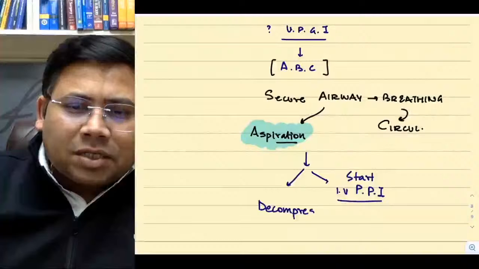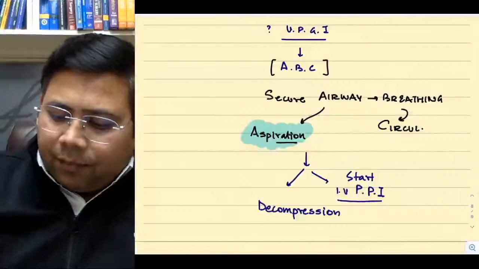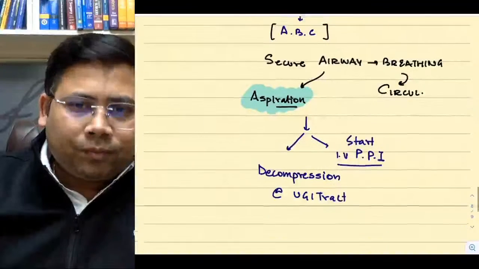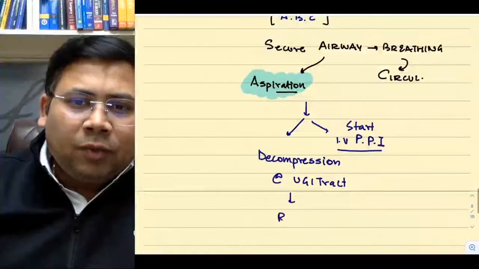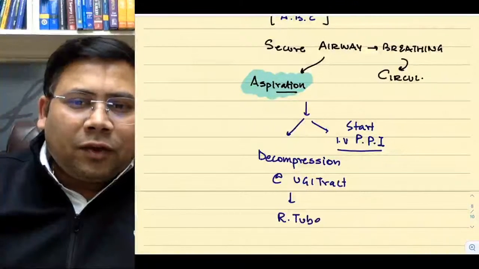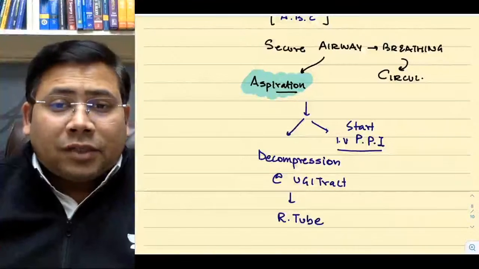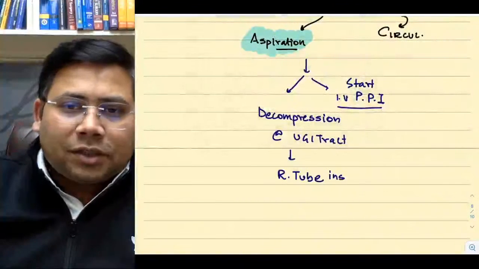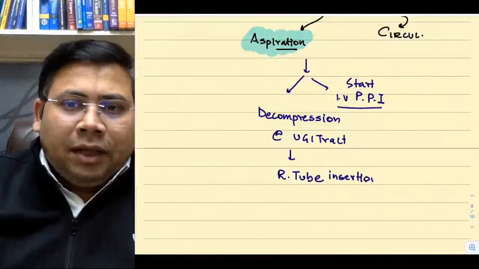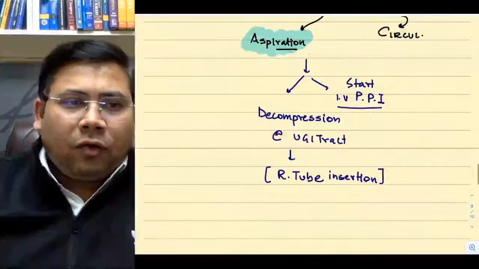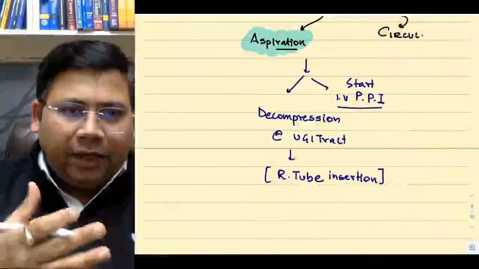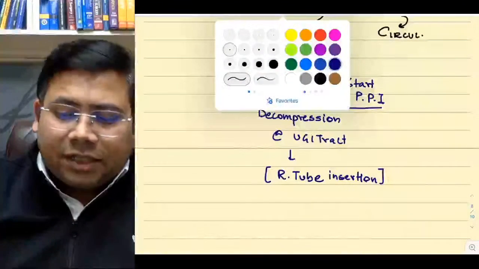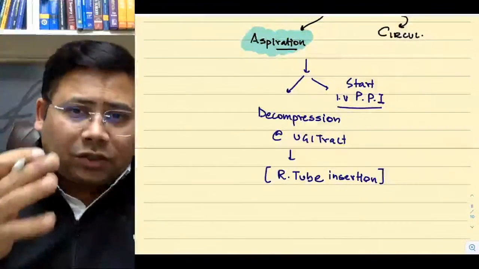Students, how will you go for decompression of the upper GI tract? The answer is put a Ryle's tube. Don't say that you will go for endoscopy first. Go for Ryle's tube insertion. What is the utility of Ryle's tube insertion? First of all, it will reduce the amount of blood collecting inside. And second, it will also give you a clue about the source.